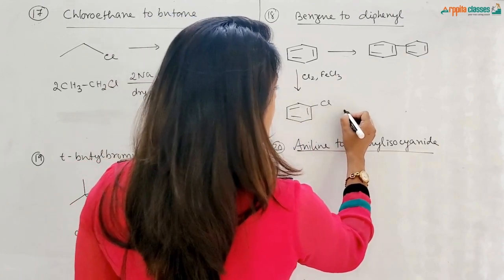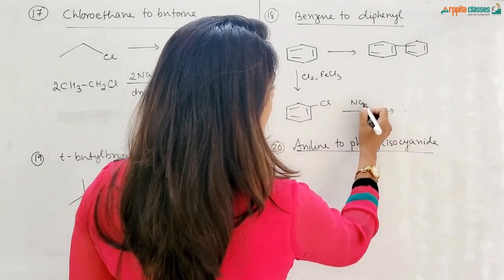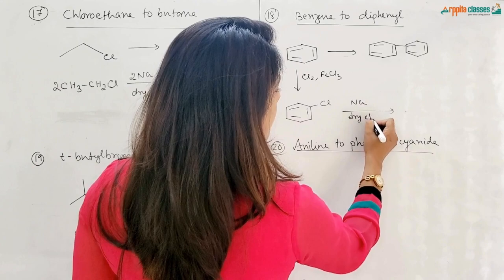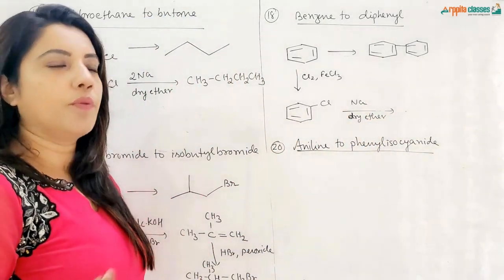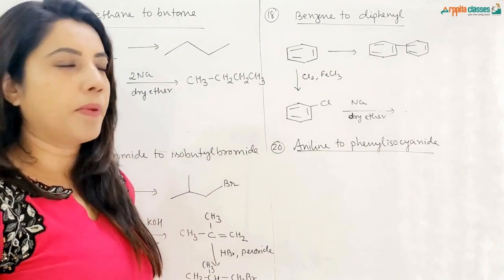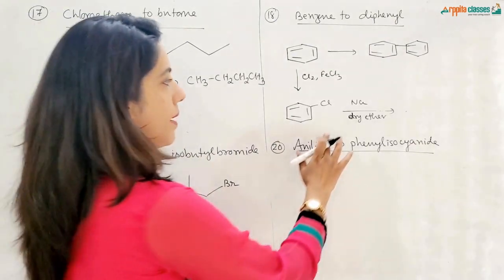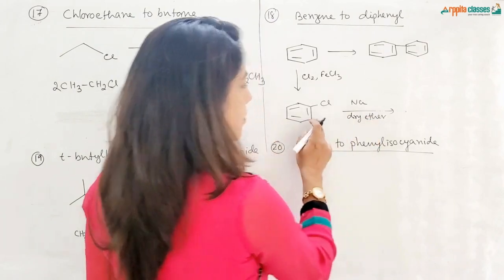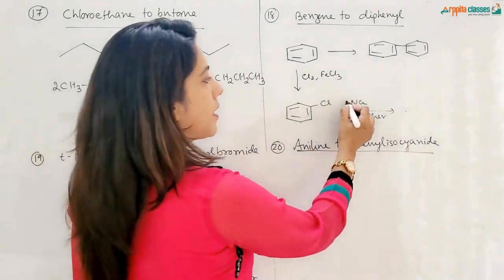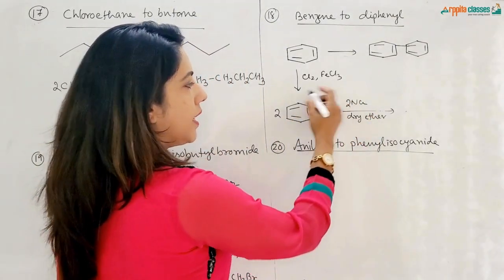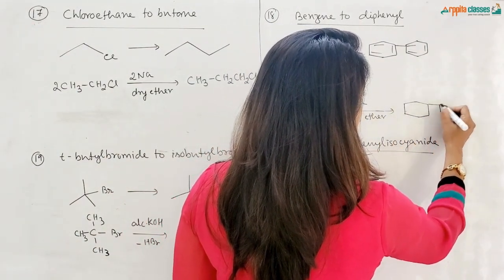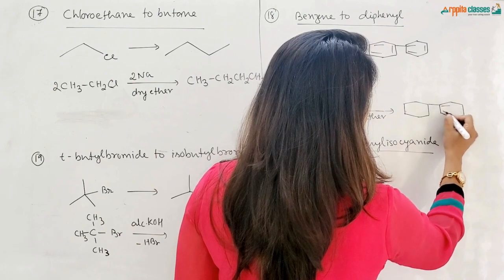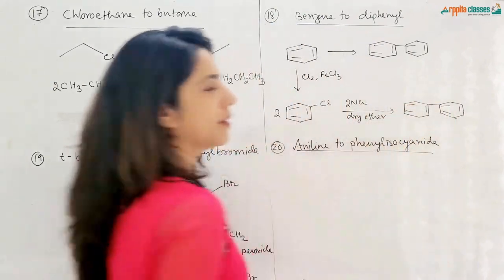Now this chlorobenzene will be treated with sodium in presence of dry ether. This is called the Fittig reaction. Just like Wurtz reaction happens in aliphatic compounds, Fittig reaction happens in aromatic compounds. So same, another molecule of chlorobenzene will take and 2 atoms of sodium is required. 2 NaCl will be removed from here and you will be getting diphenyl like this. So this is your diphenyl.